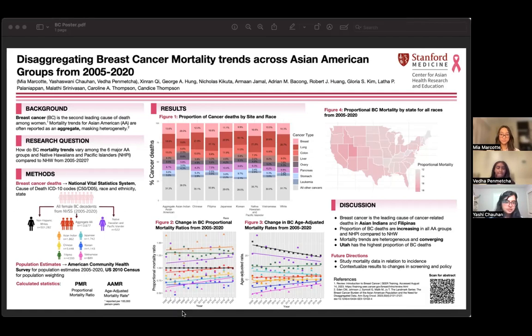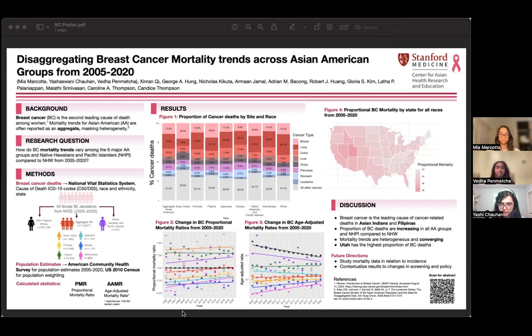Moving on to methods, to study mortality and report rates, we need both numerator and denominator data. Our study uses a cross-sectional design and pulls data on breast cancer deaths from the National Vital Statistics System, which contains nationwide data on U.S. population deaths reported by the 2003 Standardized Death Certificate. Now, within this cohort of women, we further stratified each individual by their reported race and ethnicity.